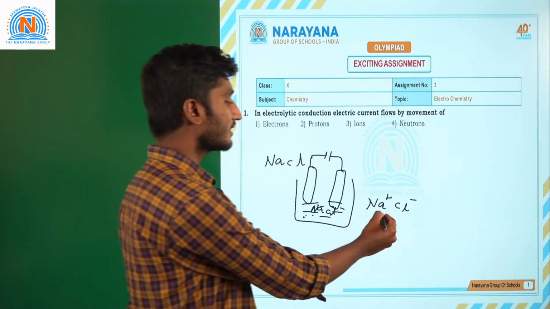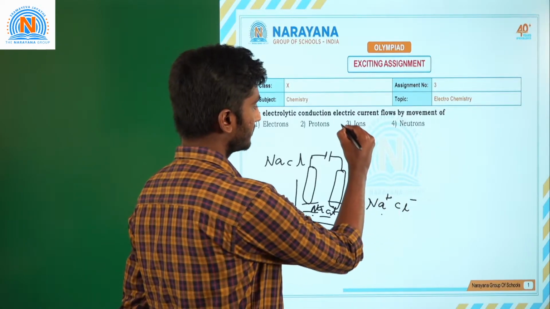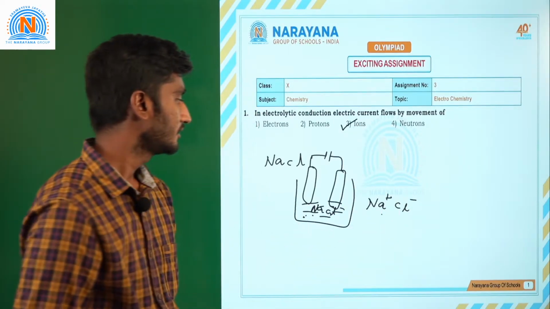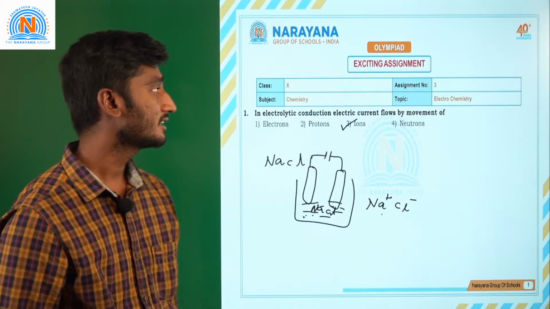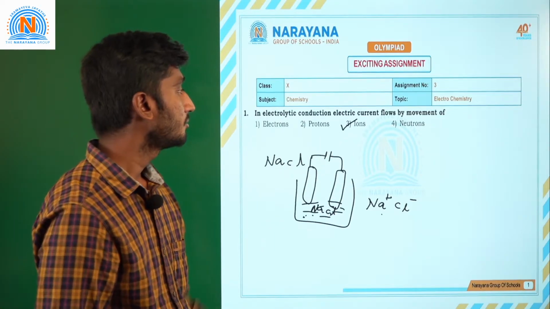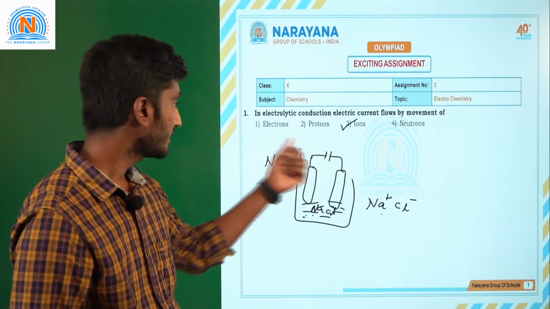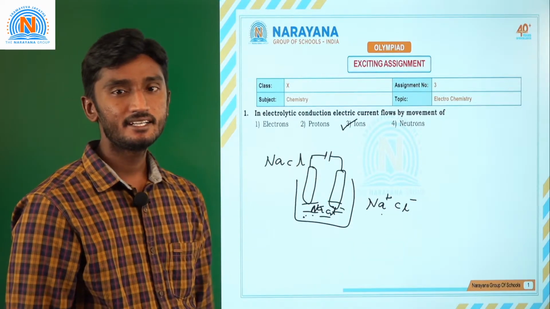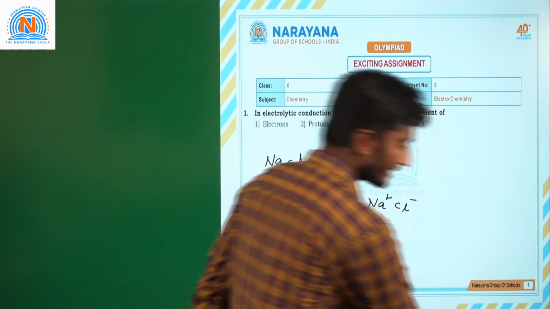So these are nothing but ions. The correct answer is ions. In electrolytic conduction, electric current flows by the movement of ions, not by electrons, protons and neutrons. We'll go to the next question.